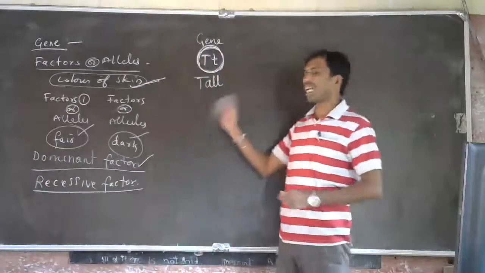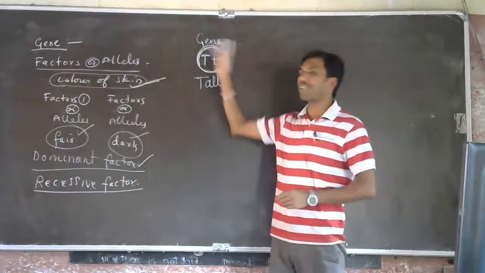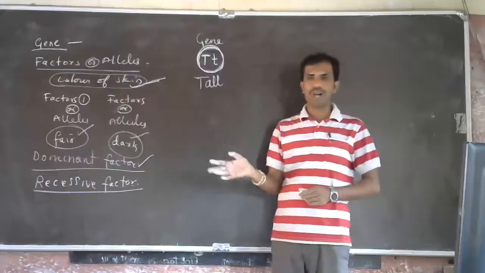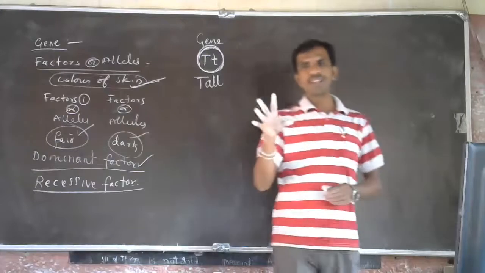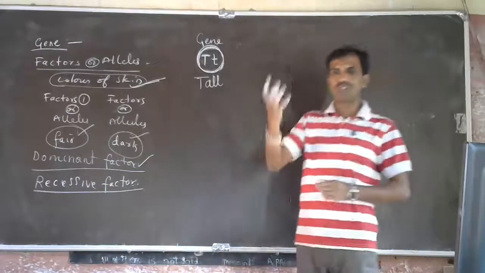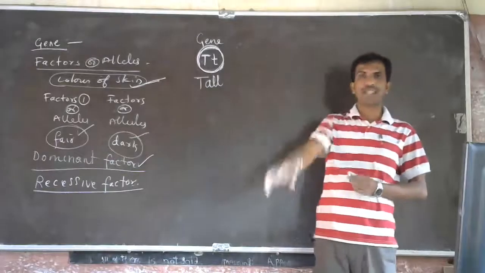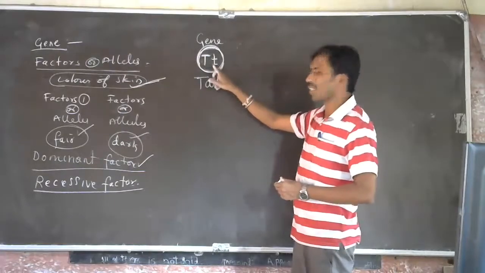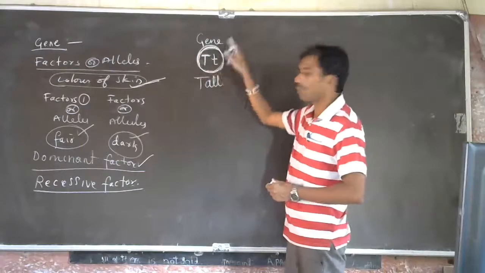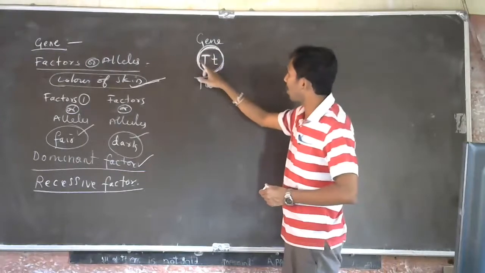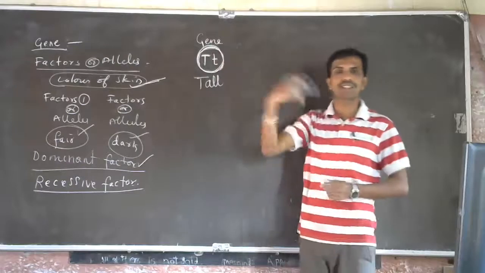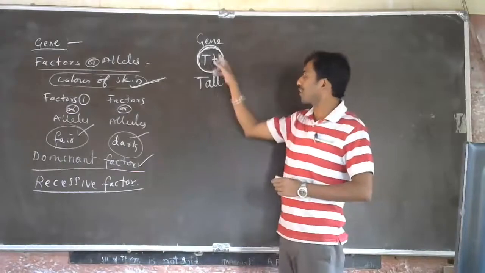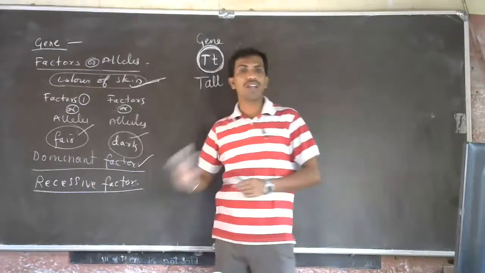Okay, thank you. Every character is controlled by a gene, and that gene will have two factors. One is the recessive factor, another is the dominant factor. The dominant factor expresses its own character in the presence of the recessive factor. Notice here, the tallness factor and the shortness factor are both there, but the plant will be tall because the dominant factor is tallness, and tallness expresses itself, and this recessive gene, small t, will be recessive and cannot express itself.